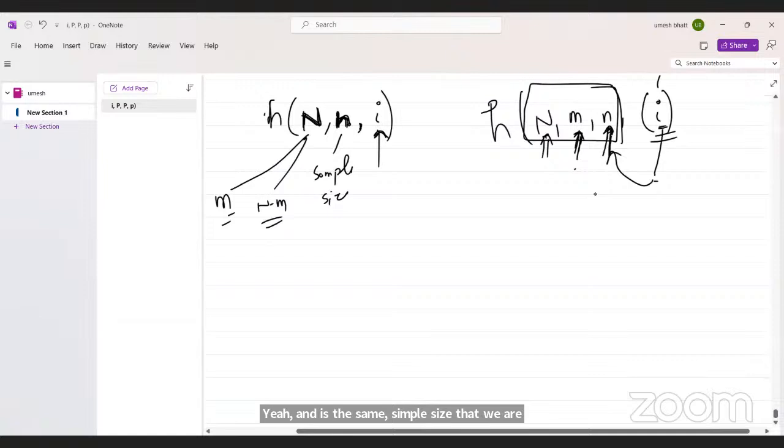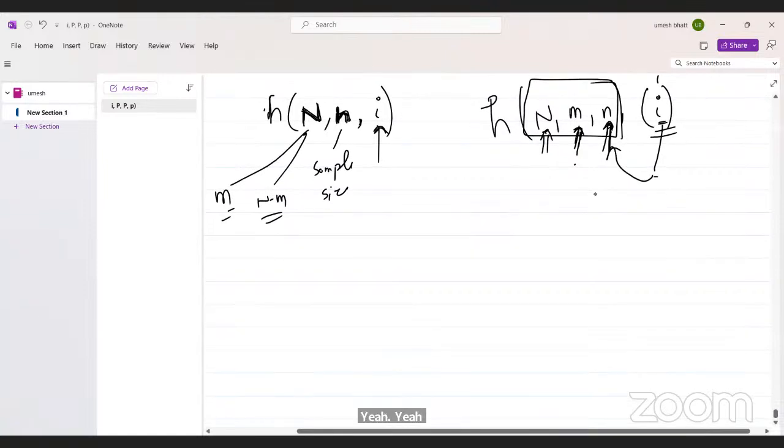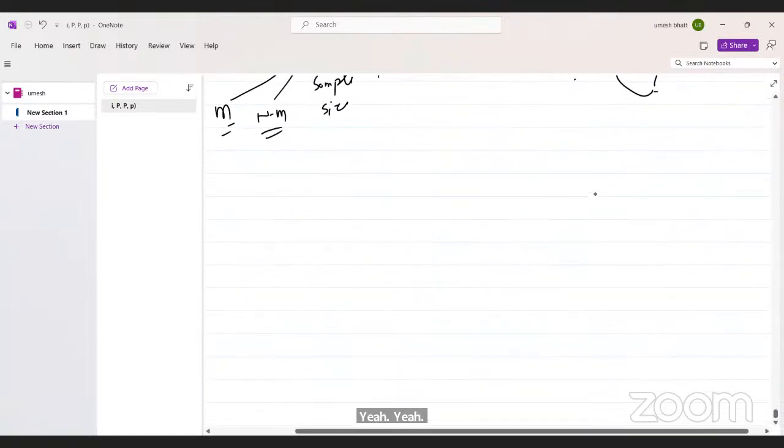Now I have some questions related to this. Two students are randomly chosen from a group of 20 boys and 10 girls. So we are choosing what?